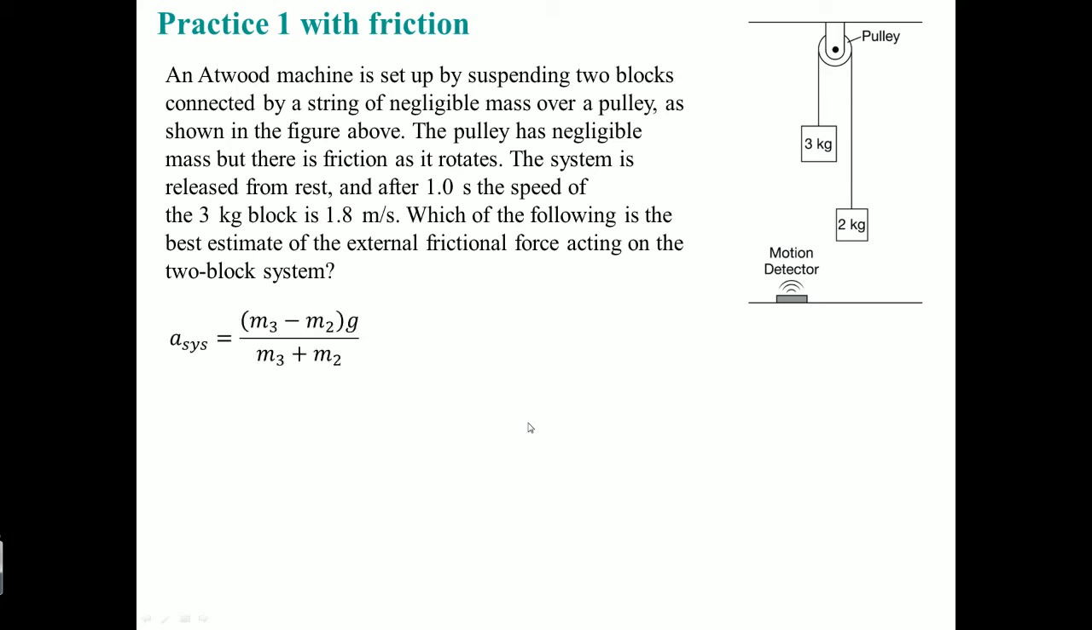Well, we saw from before, if we did the normal calculation, that the acceleration when there is no friction is 2 meters per second squared. We got this from the previous problem.